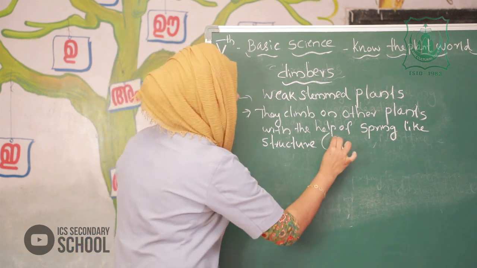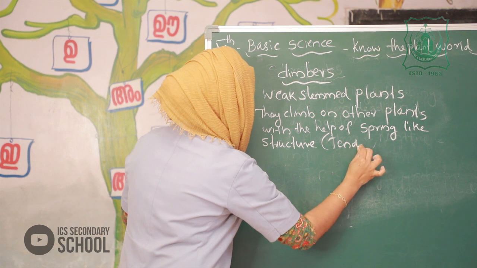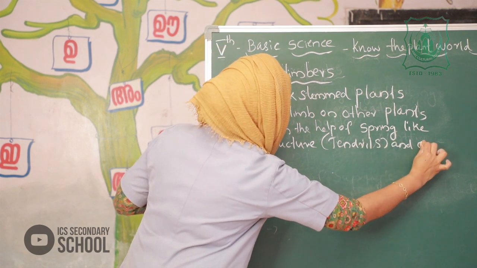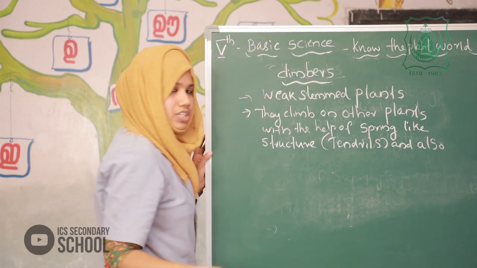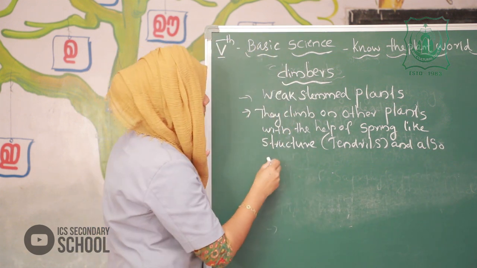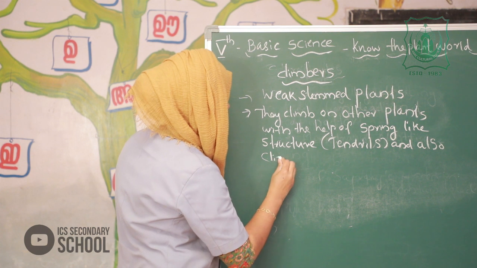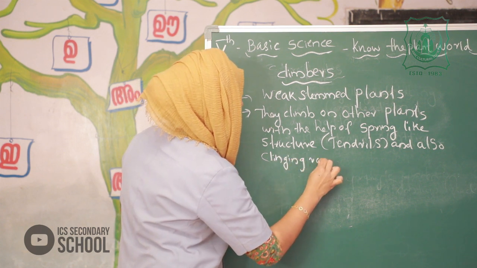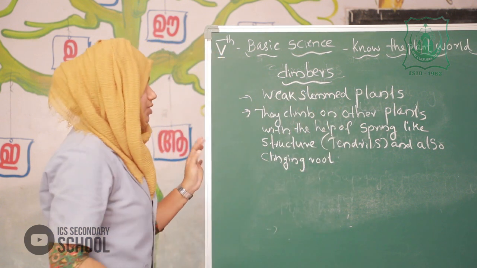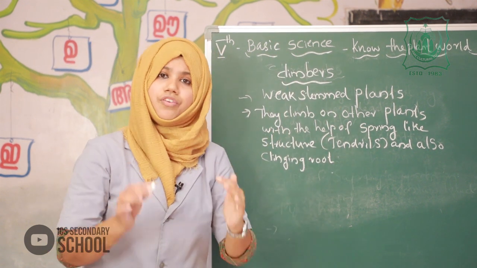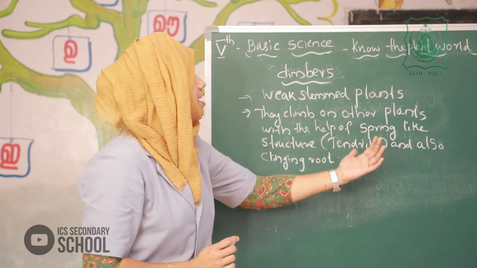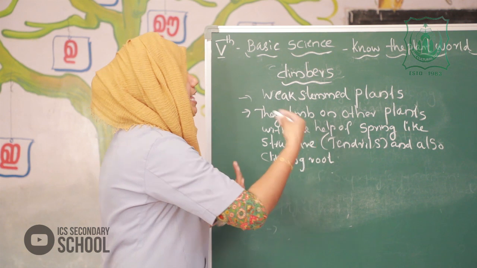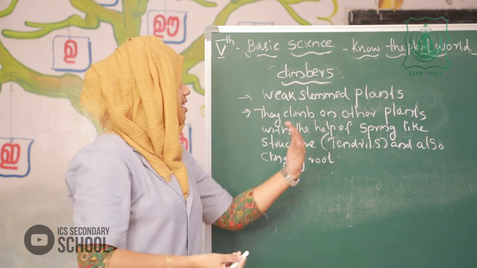Yes, tendrils. And also clinging root, a small root. So climbers are weak-stemmed plants. They have tendrils and clinging root. With the help of these special features, they climb on other plants.